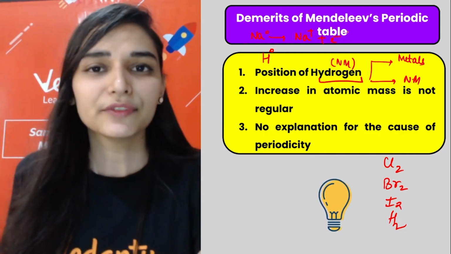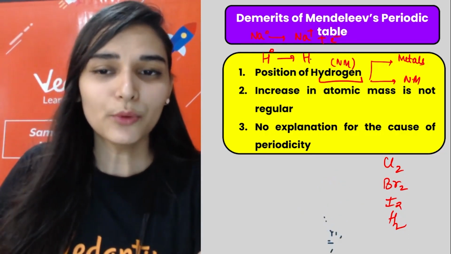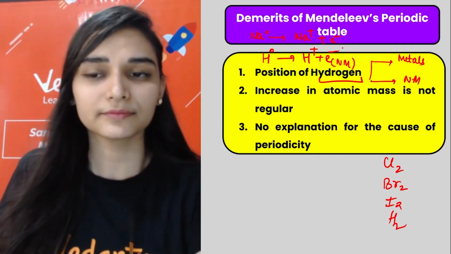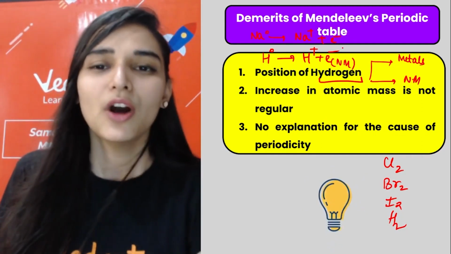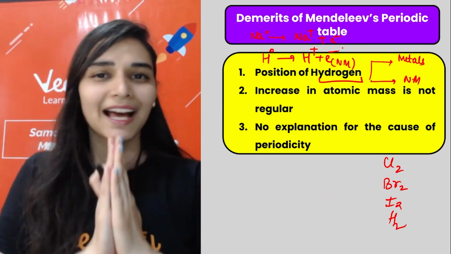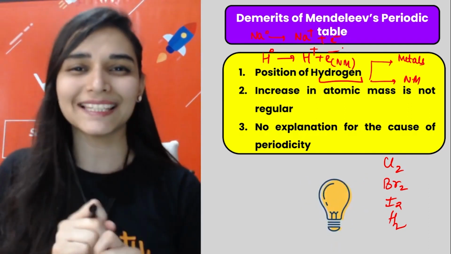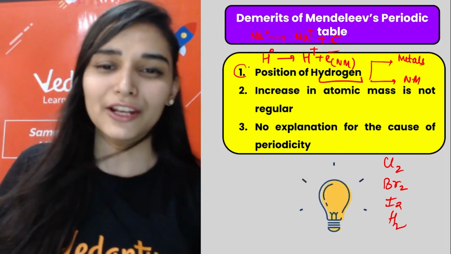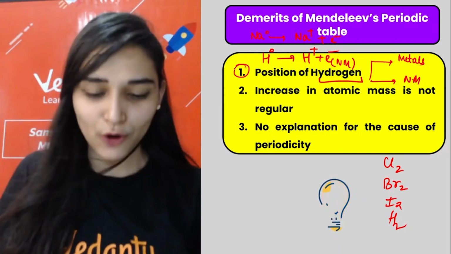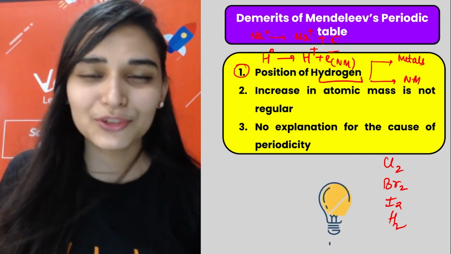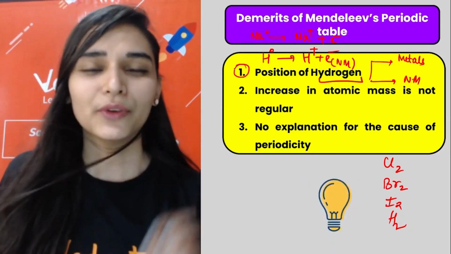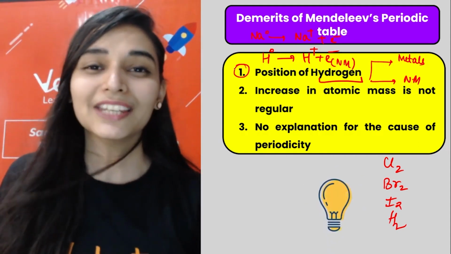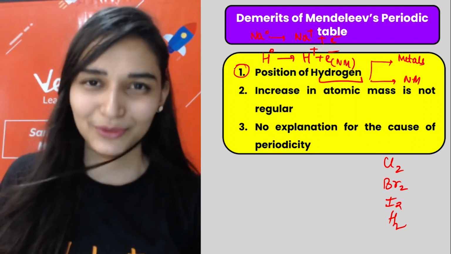The same thing happens with hydrogen: it loses its electron very quickly and gets converted to an H plus ion. So for the same reason, it also resembles the metals. Mendeleev was like, I have no space for diplomatic elements in my life. I'm not going to do that. This is one of the limitations, and even now, the position of hydrogen is still a drawback. If you have any idea where we can keep hydrogen, you could even get a Nobel Prize for that. You know that?